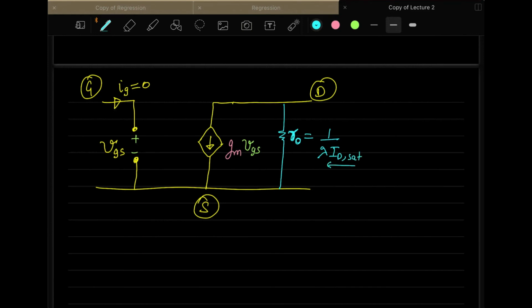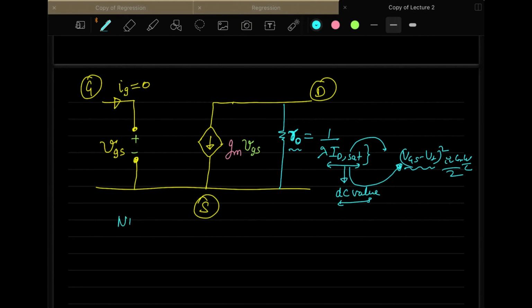Please note, this value is calculated through DC values, not with the AC values. As you know, its value is mu n Cox W by L half (VGS minus VT) whole square. So ID sat is calculated through the DC values of VGS, not from the AC values. So this RO is 1 over lambda ID sat. This is the small signal model for NMOS.